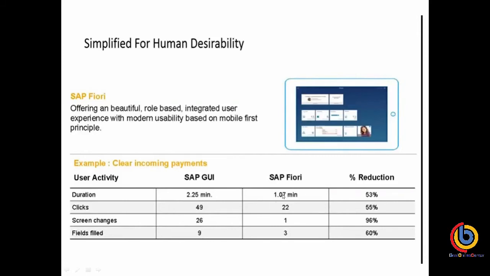But in SAP Fiori, it's reduced by 50%. The clicks are reduced by 50%. Screen changes are reduced by more than 200 times. Fewer fields are filled, and because of fewer fields we have minimized errors, and we can see here the reduction in terms of percentage.